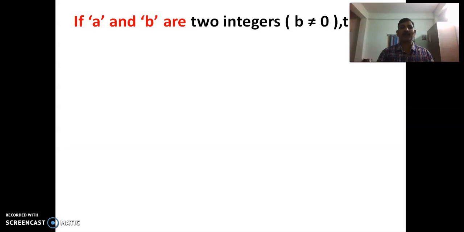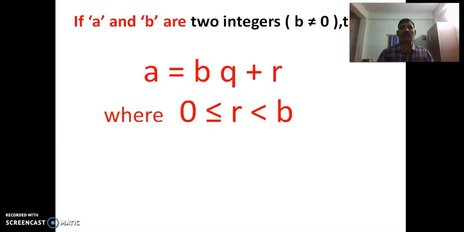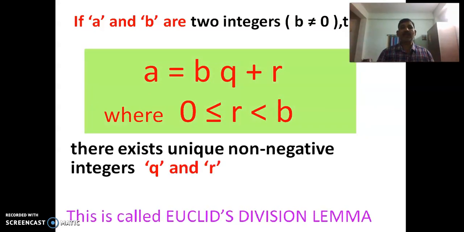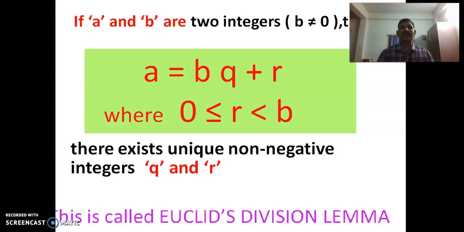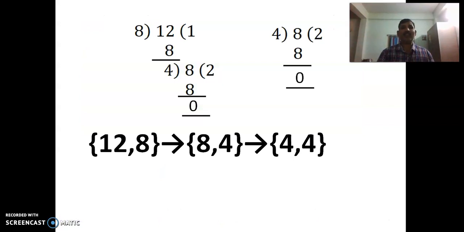This is known as division lemma. If a and b are any two integers, of course b not equal to 0, then there exist two non-negative integers q and r such that a = bq + r, where 0 ≤ r < b. This is known as Euclid's division lemma. Now we are going to make use of this division lemma for considering the division algorithm. Division algorithm is a process, right?